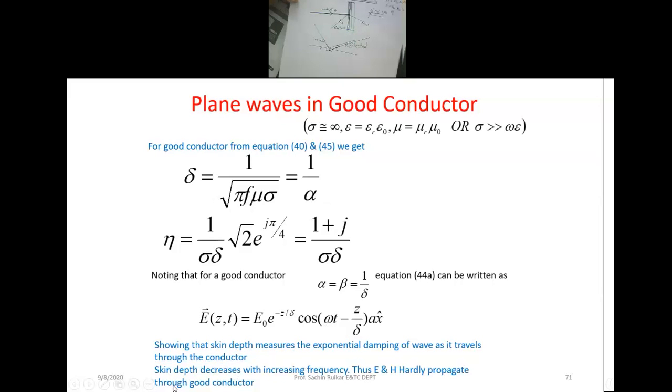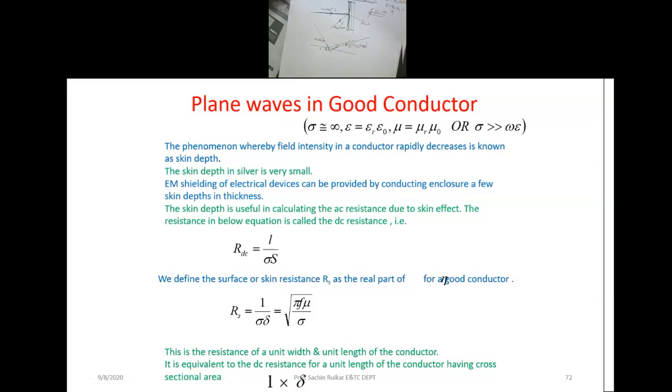If there is a good conductor, the wave will hardly propagate through it. So that's why we can say that if it is a good conductor, the electric field or magnetic field component should not penetrate through the waveguide. Now, when the electric field vector or magnetic field vector penetrates through the waveguide, then the skin depth comes into play.